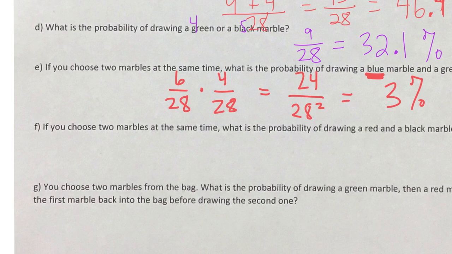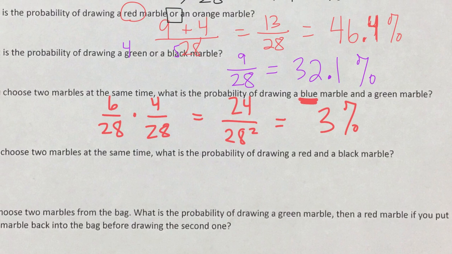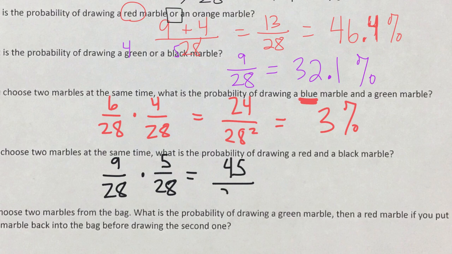Again, 2 marbles at the same time, a red and a black. So what's our red probability? 9 out of 28. And our black probability? 5 out of 28. So 9 times 5 is 45 over 28 squared, which is 7.2%.